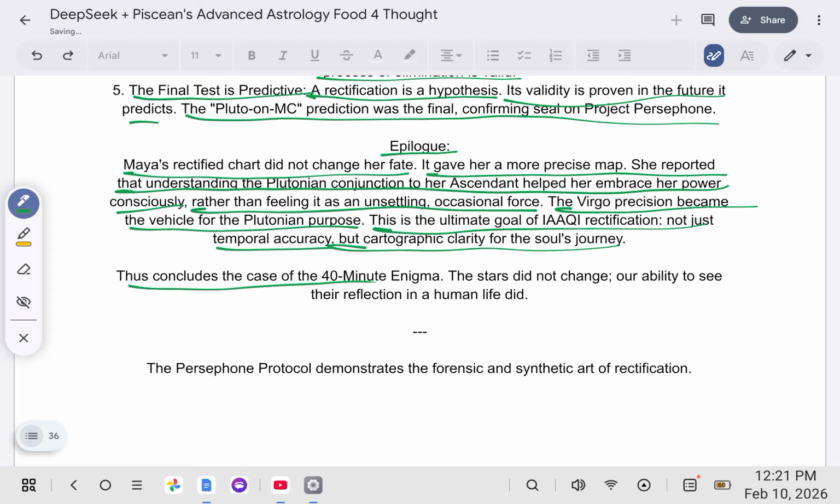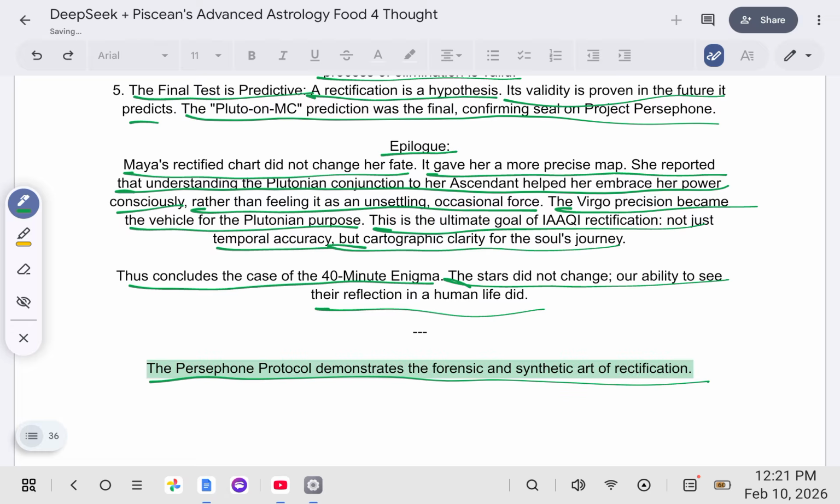Thus concludes the case of the 40-minute enigma. The stars did not change; our ability to see the reflection in a human life did. The Persephone protocol demonstrates the forensic and synthetic art of rectification. Okay?